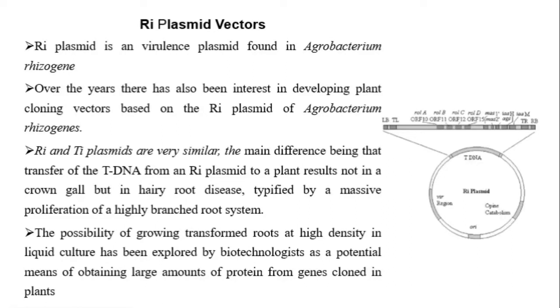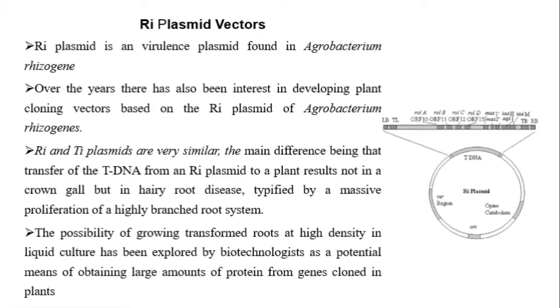the Ti plasmid causes crown gall disease in dicotyledonous plants, but the Ri plasmid causes hairy root disease in plants. Hairy root disease means the massive proliferation of a highly branched root system. This massive proliferation of roots occurs in hairy root disease, which is caused by Agrobacterium rhizogenes that contains the Ri plasmid.